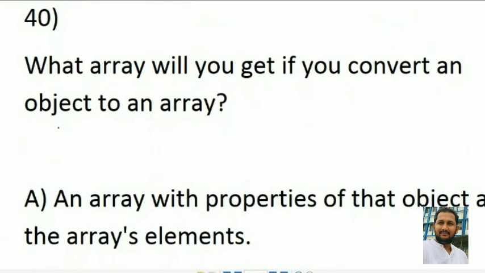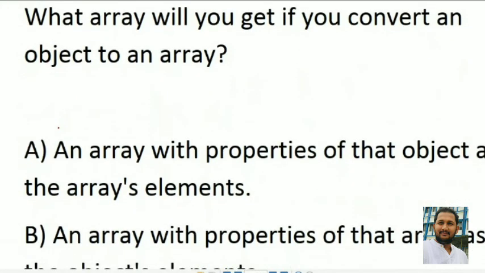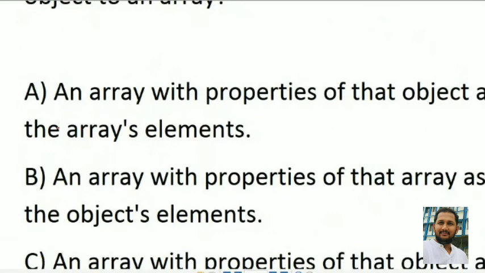Question number 40. What array will you get if you convert an object to an array? An array with the properties of that object as the array elements. Yes, this one is true.